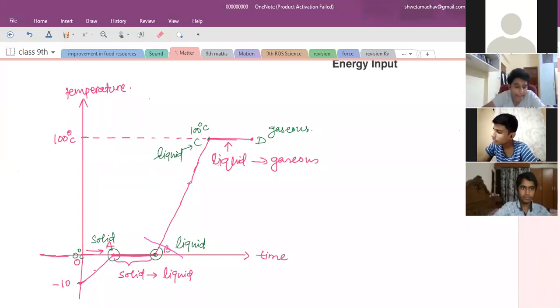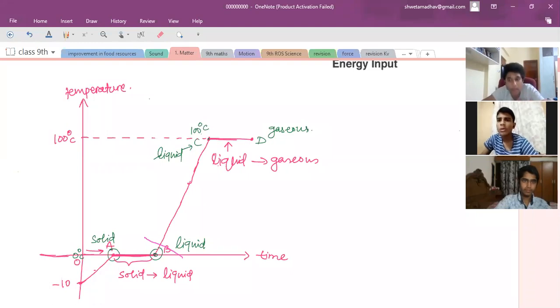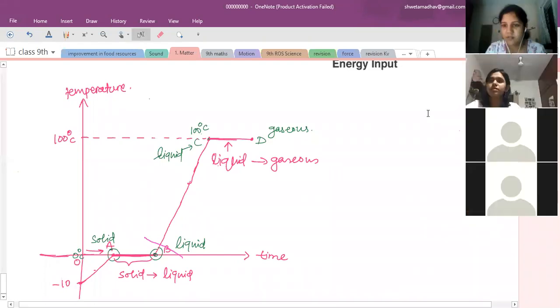Now if we keep our hand over 100 degrees Celsius water or 100 degrees Celsius steam, the steam burns severely. The burning with steam will be more severe as compared to 100 degrees Celsius water. Can you tell the reason? Yes, Anath.